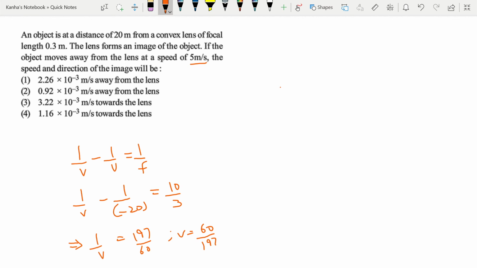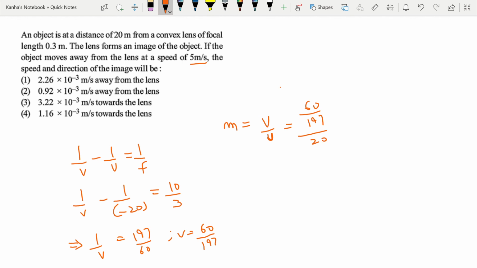Now the magnification of the lens, defined by m, is given by v by u for a lens. So this is nothing but 60 by 197 divided by 20.